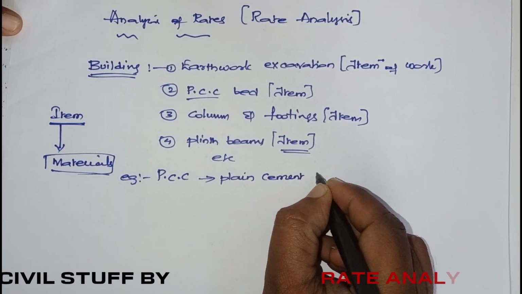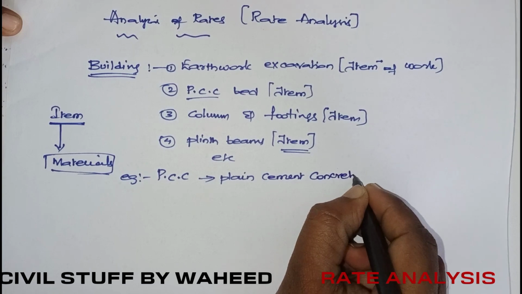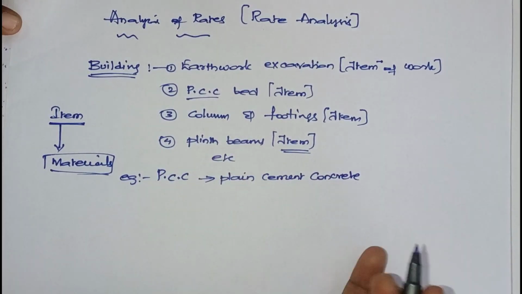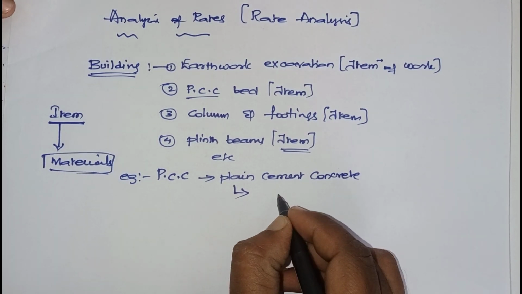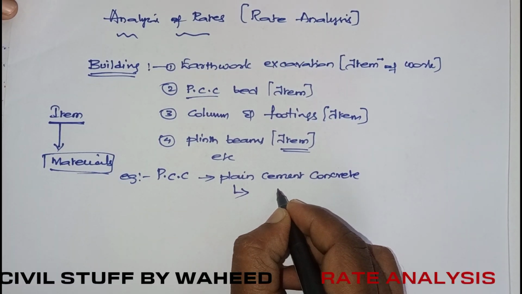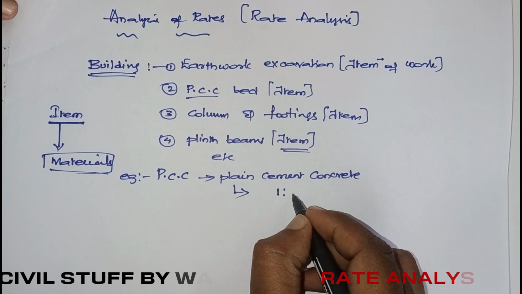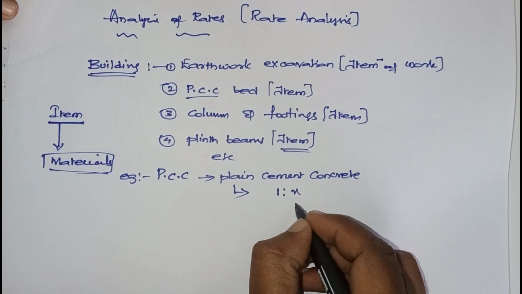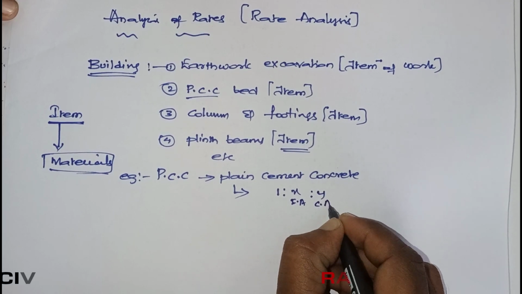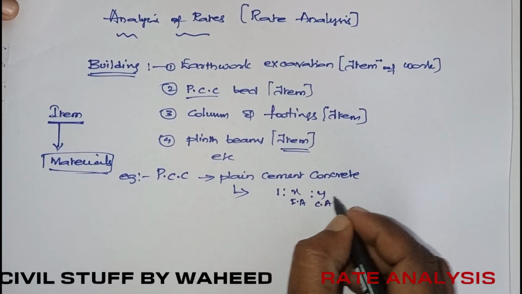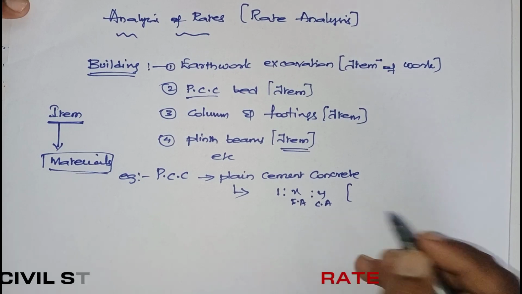Now, how can this plain cement concrete be made? This is an item, not a material. It can be made with one part of cement, some X part of fine aggregate, and some Y part of coarse aggregate. I am writing X and Y because the mix proportions will differ.